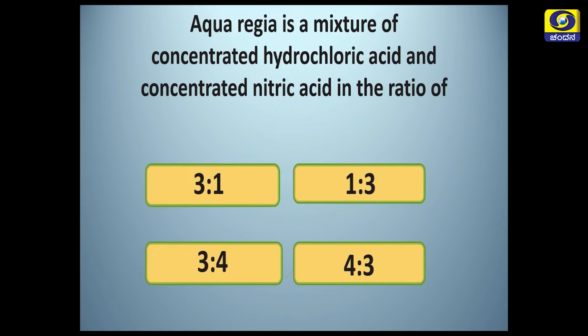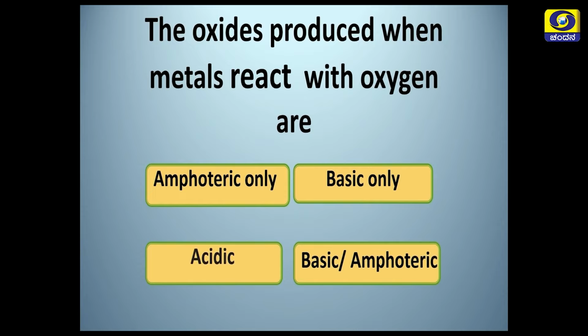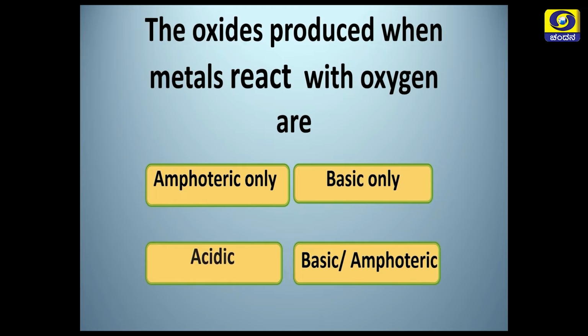Another question for you. The quiz: the oxides produced when metals react with oxygen are amphoteric only, basic only, acidic, either basic or amphoteric. Now, what is the correct answer? The oxides produced when metals react with oxygen are like this in nature, and the right answer is they are basic or amphoteric. Either they can be basic or they can be amphoteric.